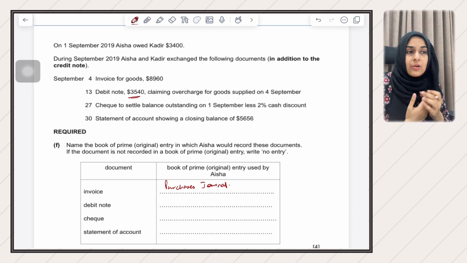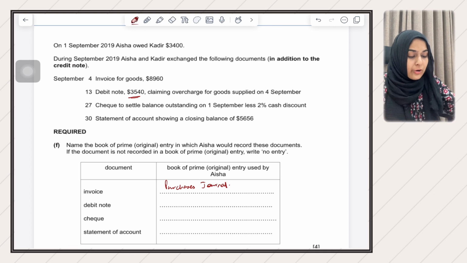It is possible that the seller does not accept everything. In this case, only 3304 is accepted as an overcharge, not 3540. So the debit note will not be recorded anywhere. I'll write here no entry, debit note is not recorded anywhere.